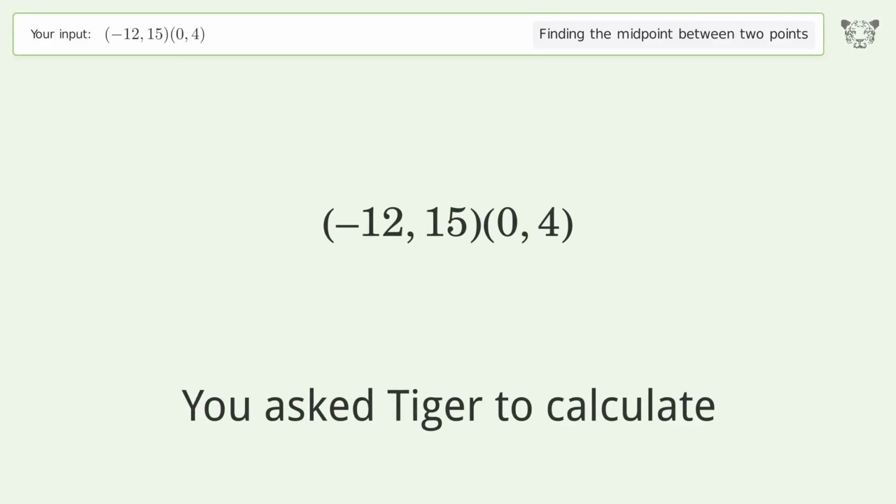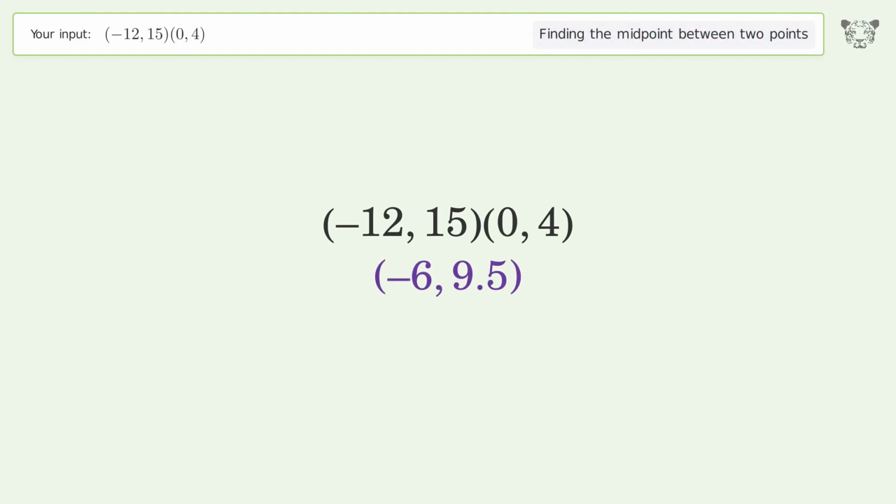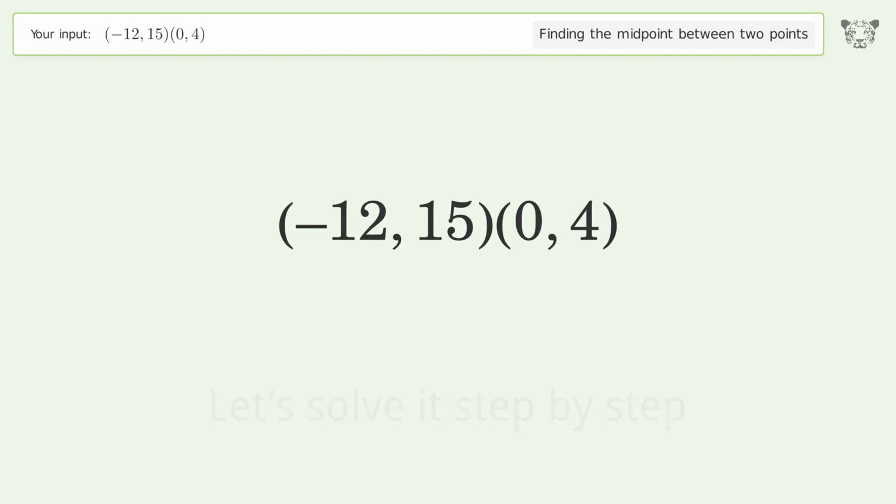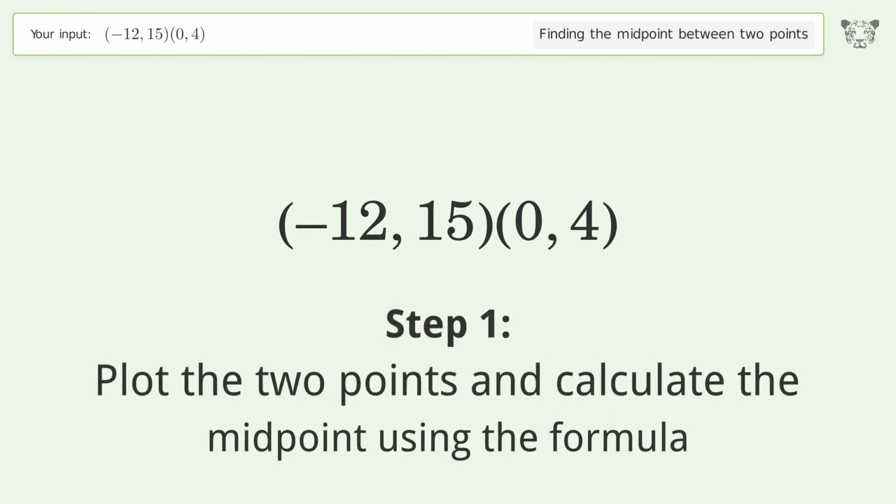You ask Tiger to calculate. This deals with finding the midpoint between 2 points. The midpoint between the 2 points is -6, 9.5. Let's solve it step by step. Plot the 2 points and calculate the midpoint using the formula.